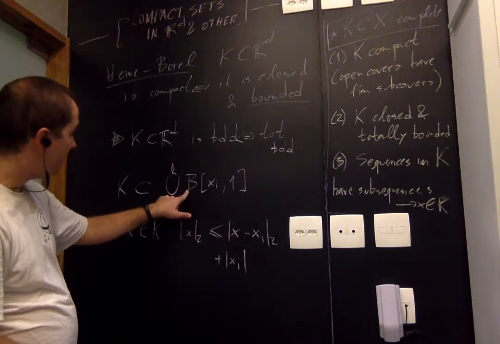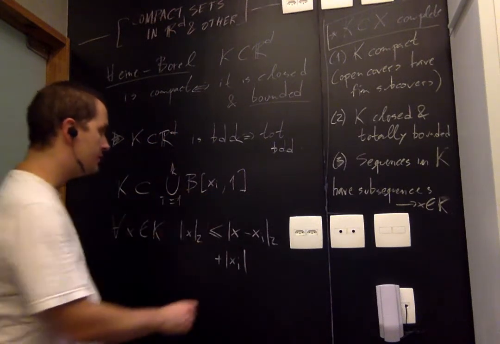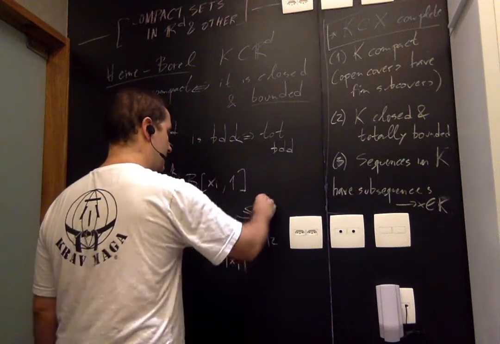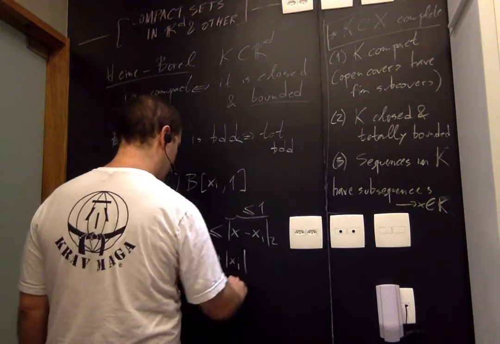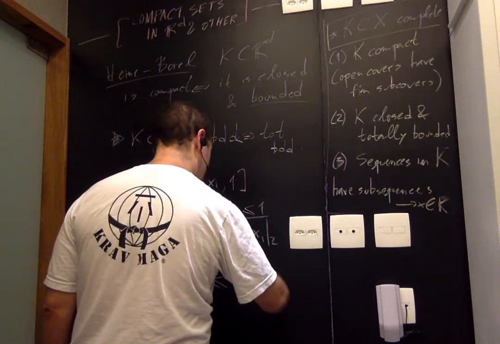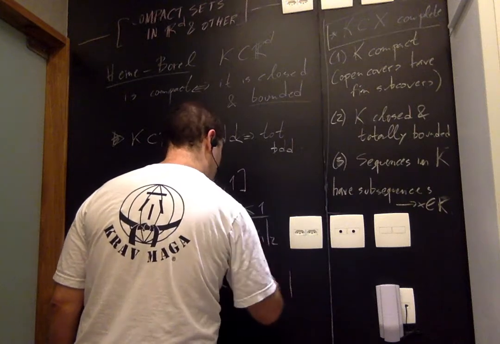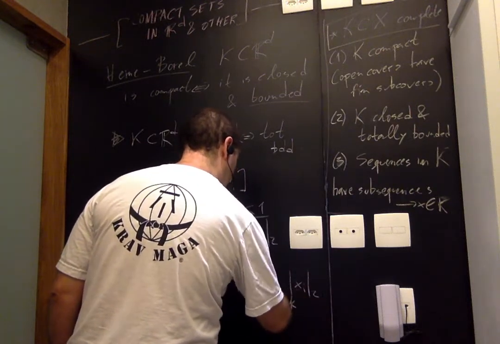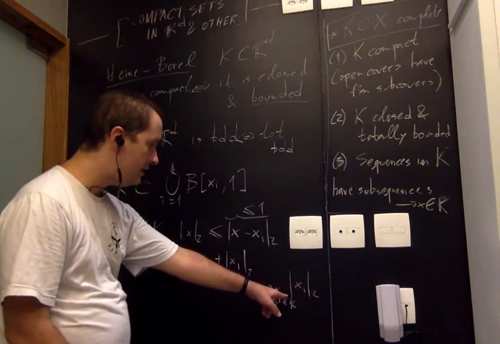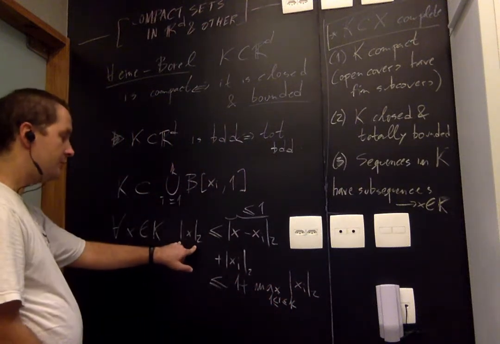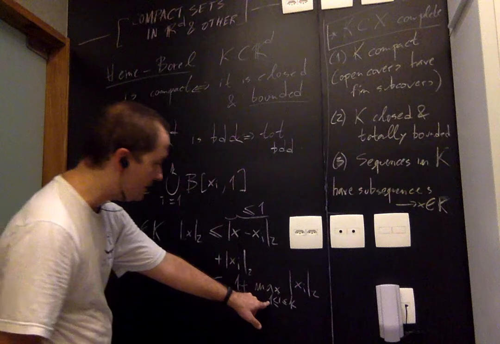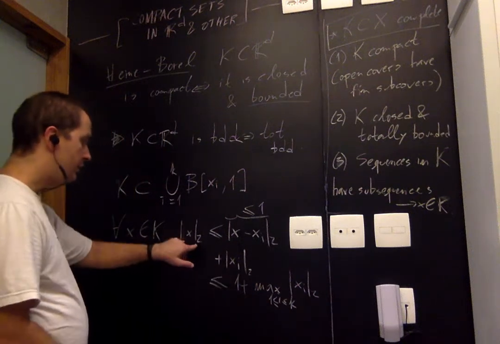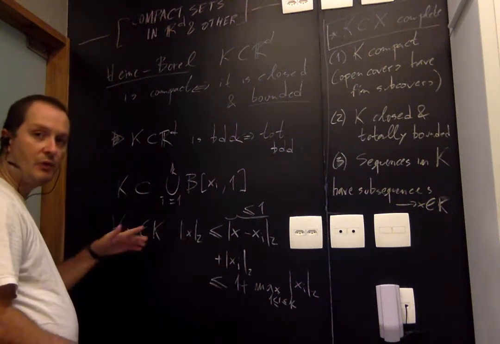But I know there is an i such that x belongs to this ball, so there is an i such that the distance is less than 1. So this is less than 1 plus the max of the norms of the x_i's. And since I have a finite set here, this maximum is finite, and what I've shown is an absolute upper bound that's finite for the norm of any element in K, therefore K is bounded.